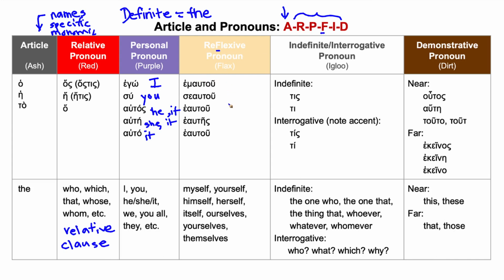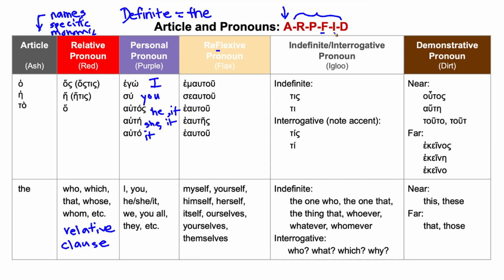So the reflexive pronoun is, in English, we would say myself. Like I tell myself, or I remind myself, or I wash myself, etc. Those things that you do to yourself is basically equivalent here. It would be emautou, seautou, heautou. Notice the rough breathing mark. Heautes and heautou. And we'll talk about those in more detail too. But these are when you're doing it to yourself. So it's a reflexive. It comes back on the subject.